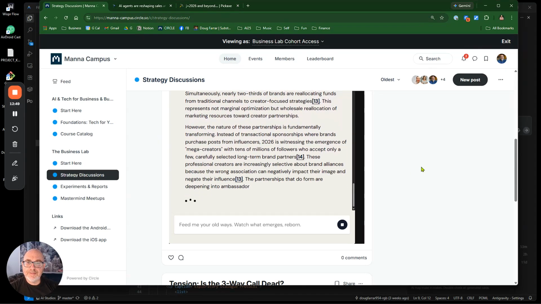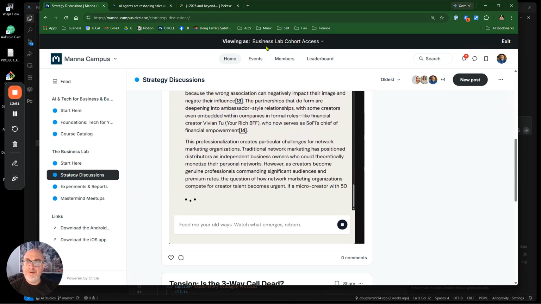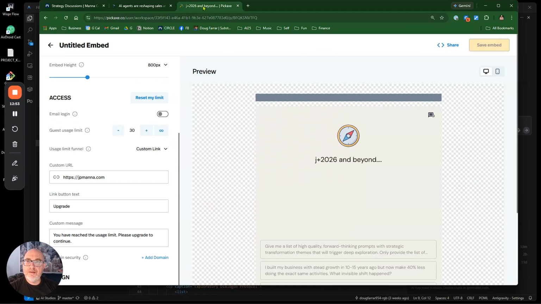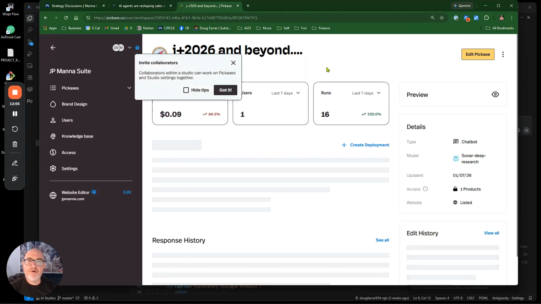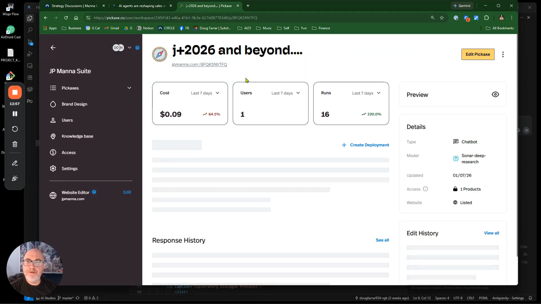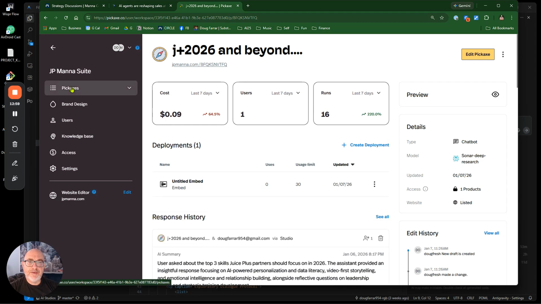All right, hopefully that's helpful. Such a great use case for the Pickaxe platform. Don't even think about just the things you could create for yourself. What about just finding Circle communities and offering to create their custom chatbot for them? That's what I'm going to do.